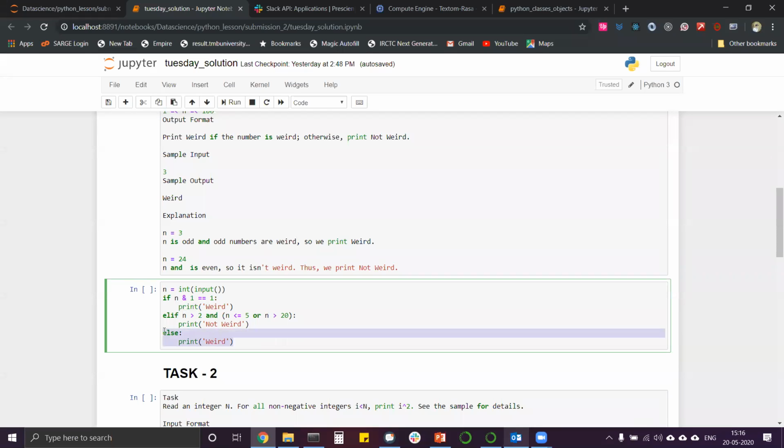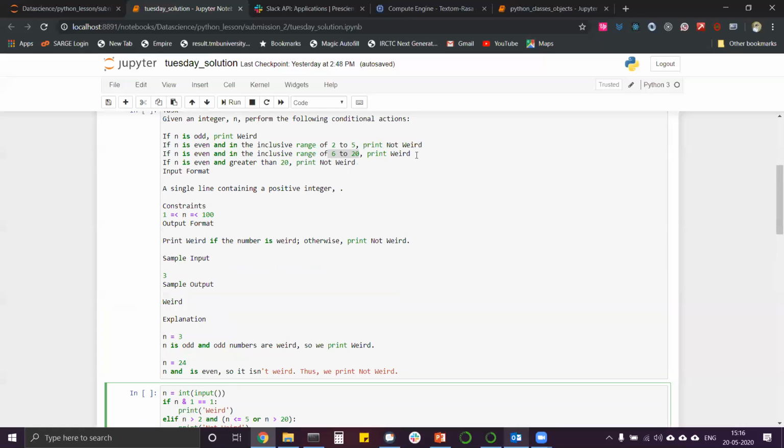Okay, else will only follow if both the if statements are not correct. In case it is not odd, it will enter into this and check the condition. Okay, if it is in between 2 to 5, that is this range, this is what it is written over here, or if n is greater than 20, then it will print not weird. It will enter into this statement, else it will print weird. That is the statement for this 6 to 20 range.